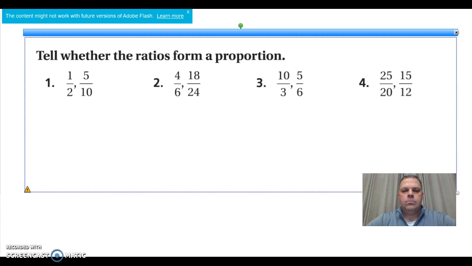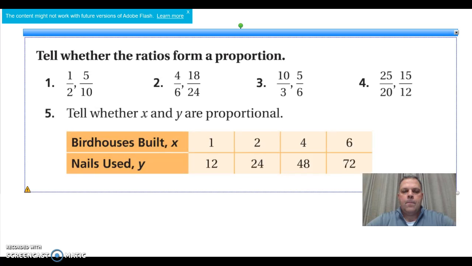Please allow the students a minute or two to determine whether the ratios form a proportion. Pause the video to allow students work time. Also determine whether the birdhouses built and nails used are also proportional.